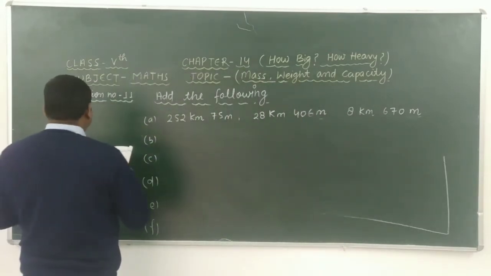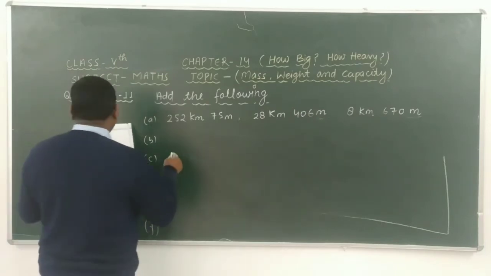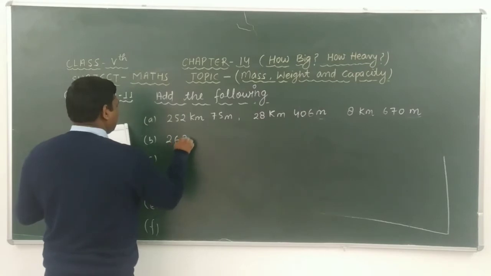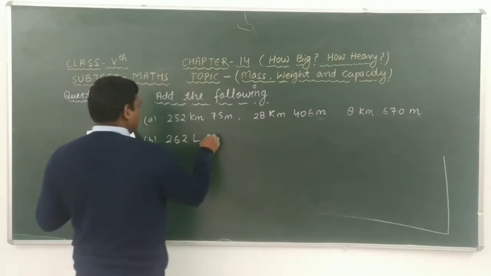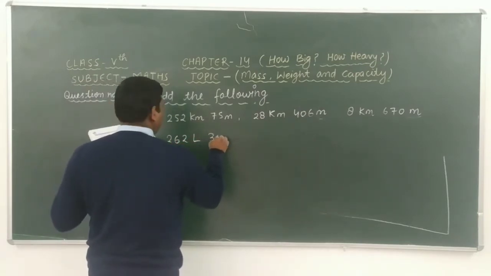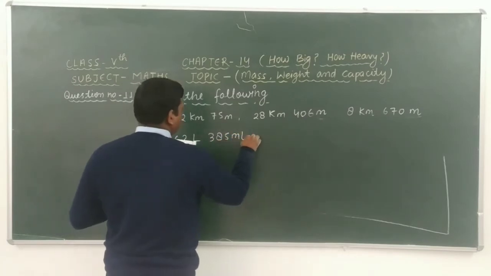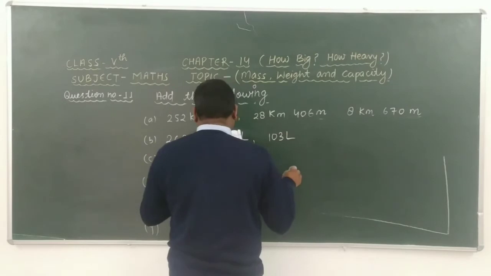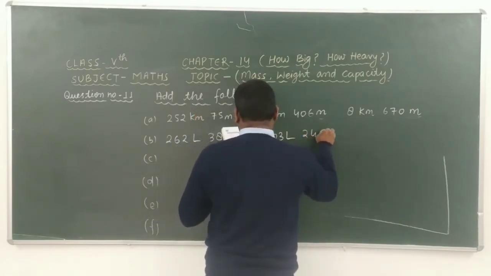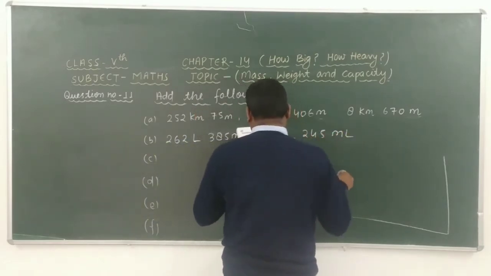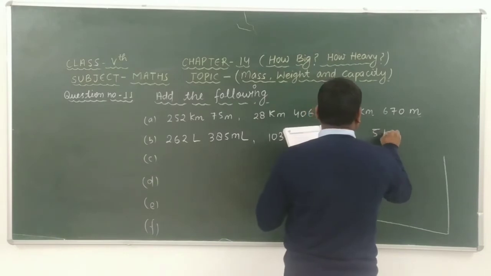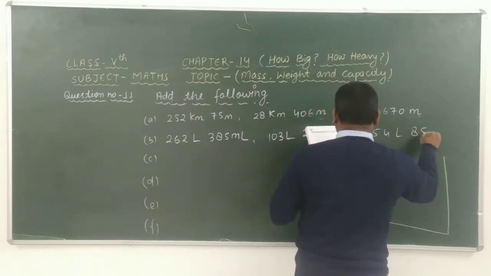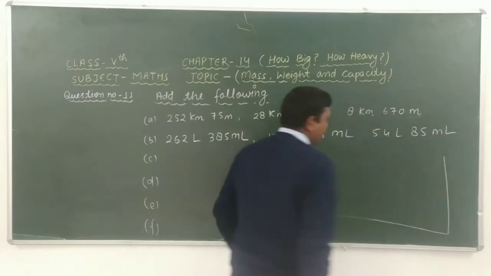Now read this. In question number 11 of B, here given that 262 liter, 385 milliliter, 103 liter, 245 milliliter, 54 liter and 85 milliliter. Okay students.